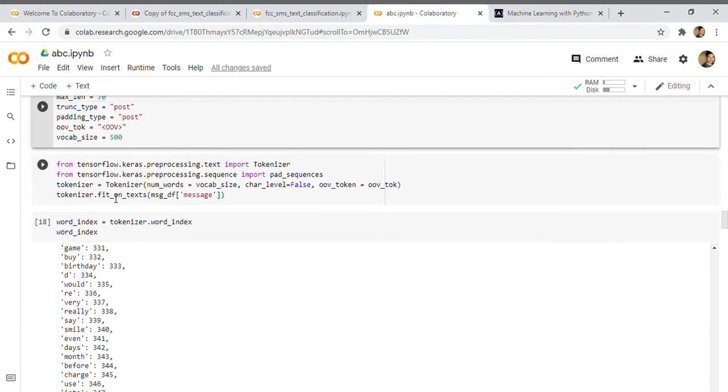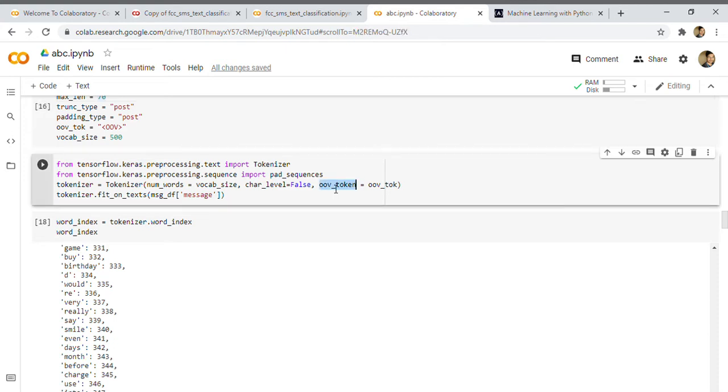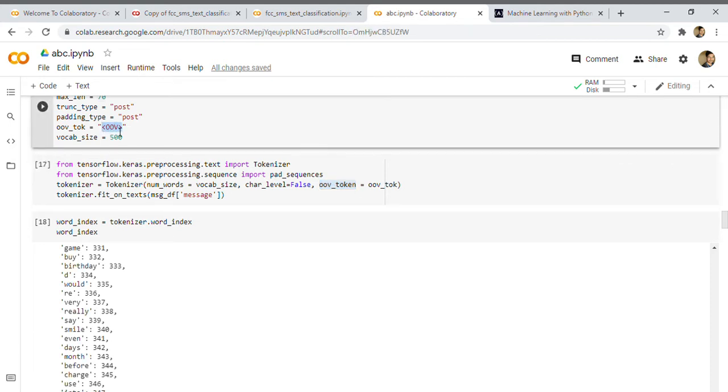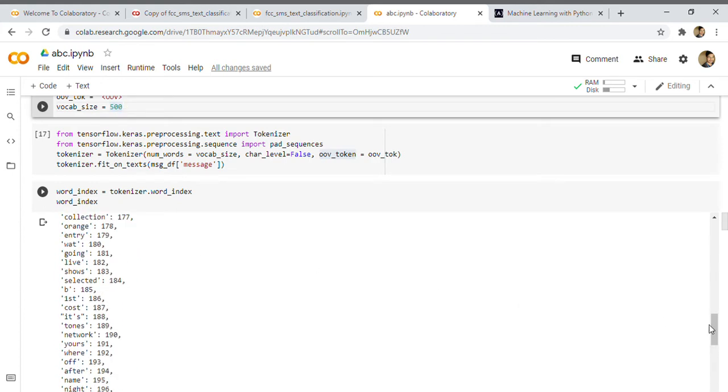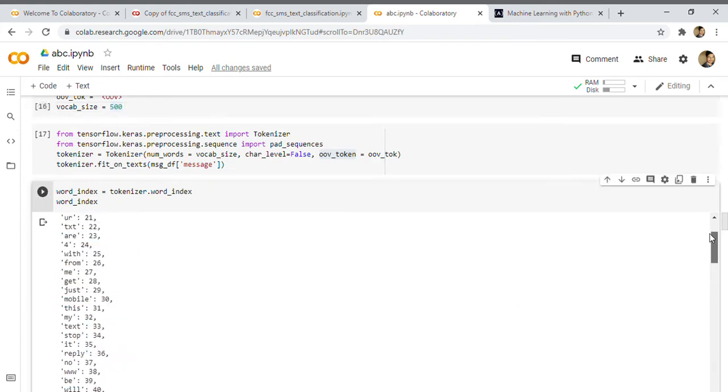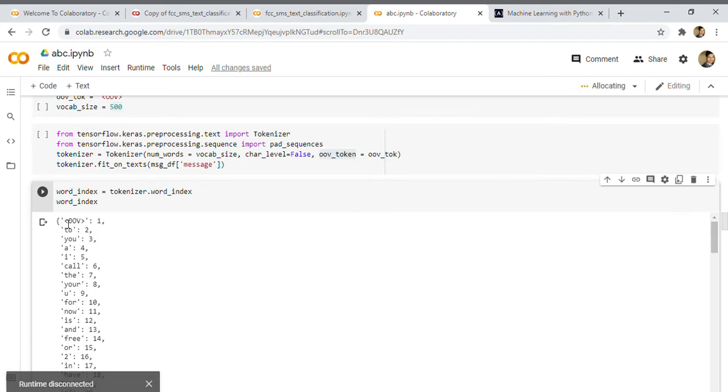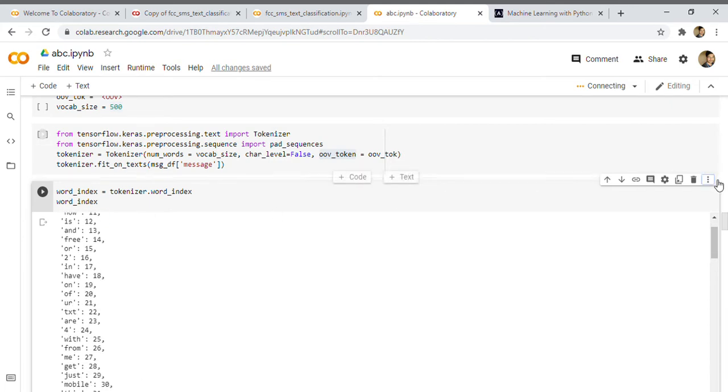Now we have used the tokenizer. The use of the tokenizer is to tokenize the words. The OOV token is used if there is a space or any special character, we will use the OOV token for it. This is mostly 1 only. After that we get the tokenization. See, OOV is 1, and the remaining words are 2, 3, 4, 5, and 6. So these are all tokenized from here.